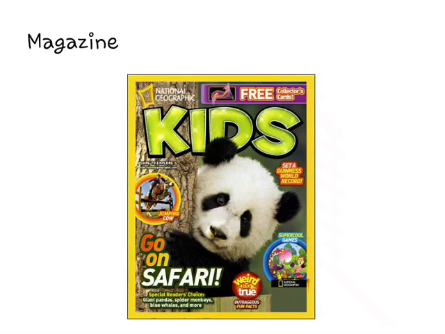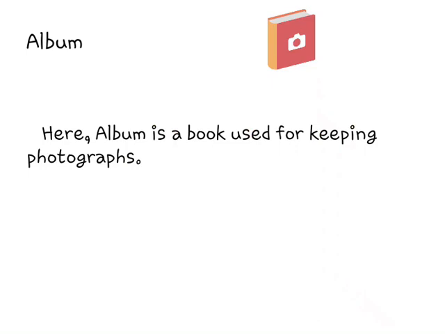Okay, students? So here the first one is album. Here album is a book used for keeping photographs. I repeat, album is a book used for keeping photographs. Means album is a book in which you can keep photographs, stamps, etc. that you have collected. Understood, students? See the next one now.